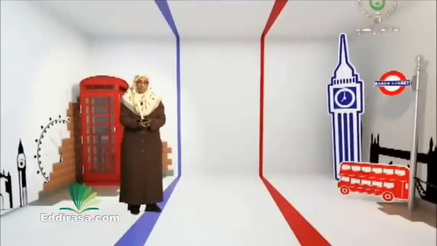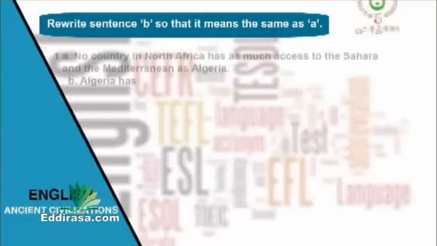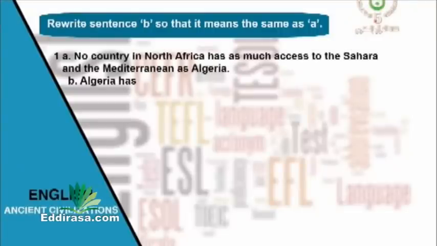Okay, let's have now an exercise to practice what we have studied. Rewrite sentence B so that it means the same as A. No country in North Africa has as much access to the Sahara and the Mediterranean as Algeria. Start sentence B with Algeria has and complete it.